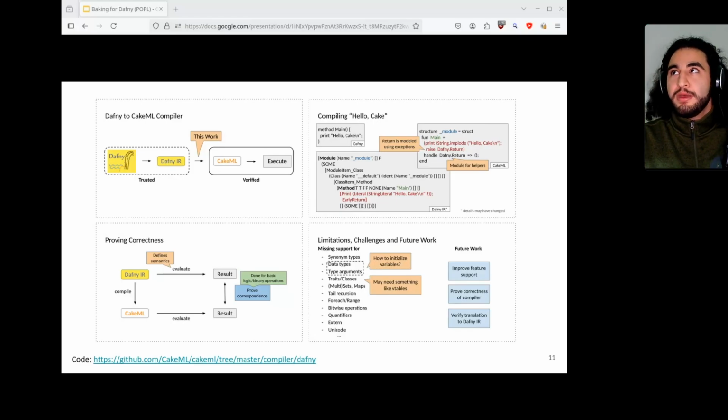I see. So where I got the information that it's always initialized is, I think, in the Dafny semantics. And when you verify the Dafny code, it will probably complain. So to answer your question, if I understood correctly, it depends how much of the pipeline you want to have in CakeML, right?